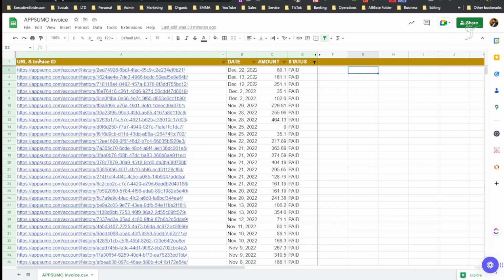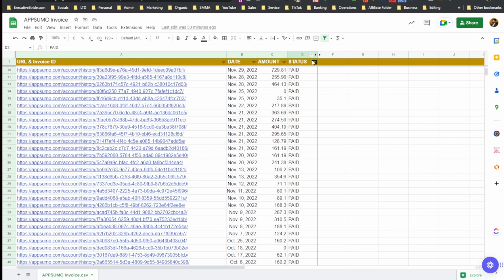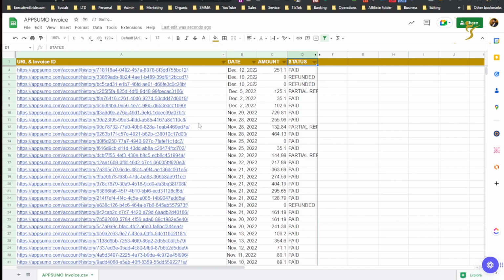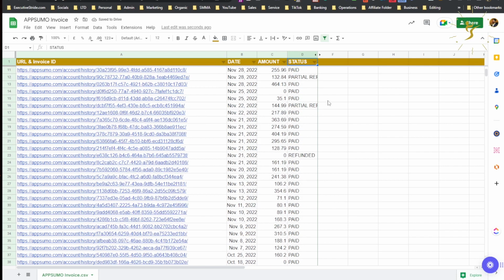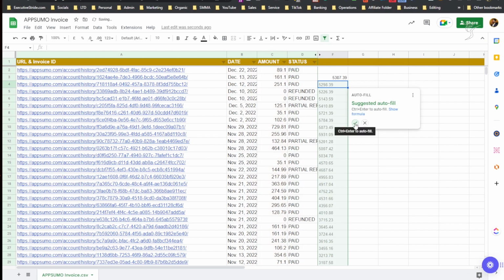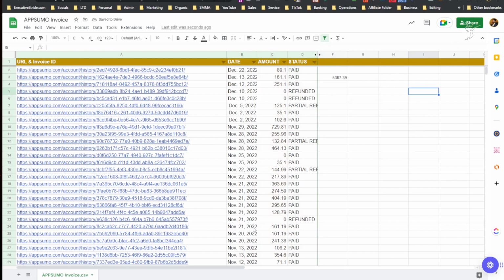So I'm not going to go through it all, but you'll see the invoice ID, the date, the amount, all right? And then the status, all right? So paid, let me go filter some, so I can filter partial refunds, whatever. You'll see that there. And then you could just do an equals sum, and you could just get the amount, right? So I could just go like this, and I could see how much I've spent in the last, see, so this is just since November 12th.